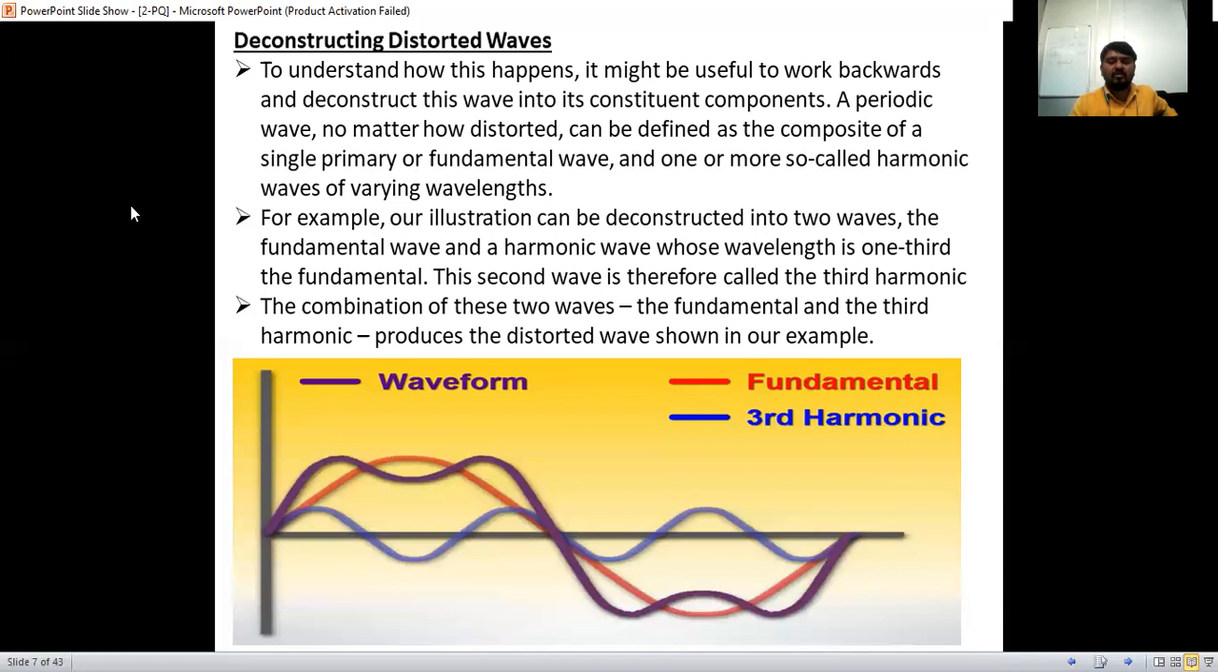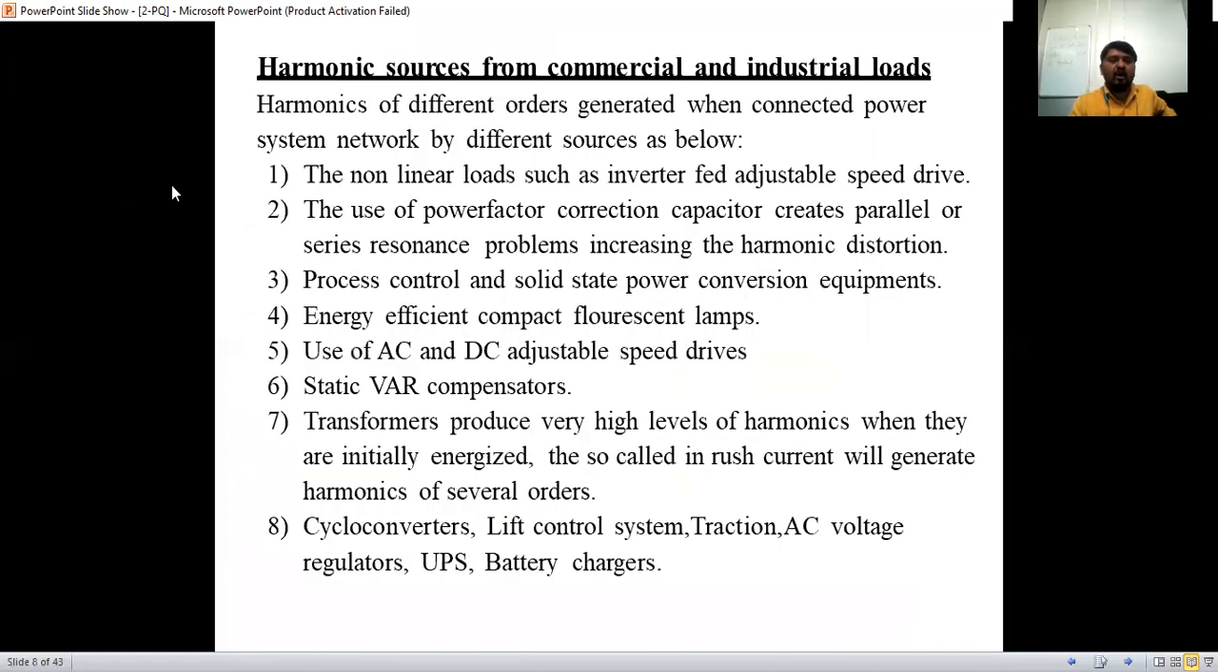Residential is for staying, whereas commercial is for doing work. Industrial load is nothing but the plants, manufacturing plants, where we do product design and development and manufacture the product. That is the industry type. So mainly we are going to discuss harmonic sources from commercial and industrial loads.